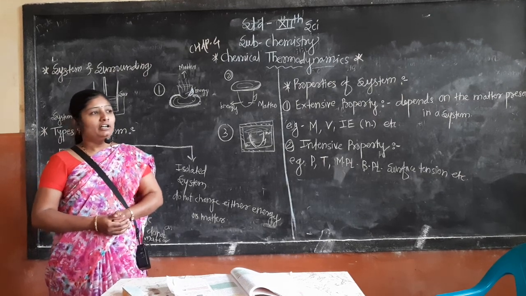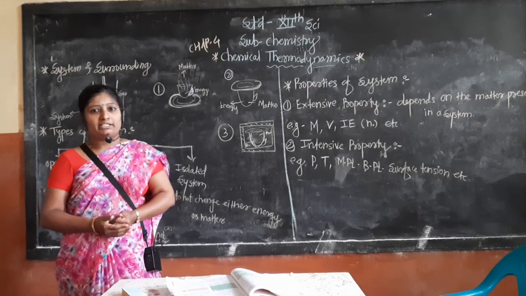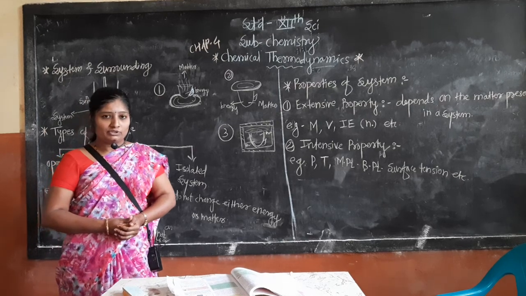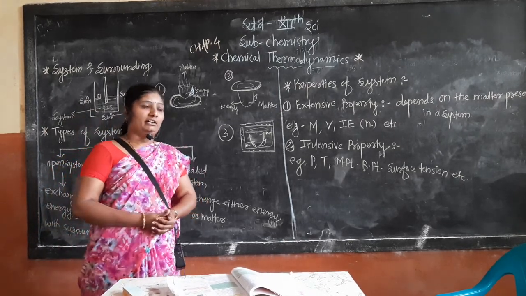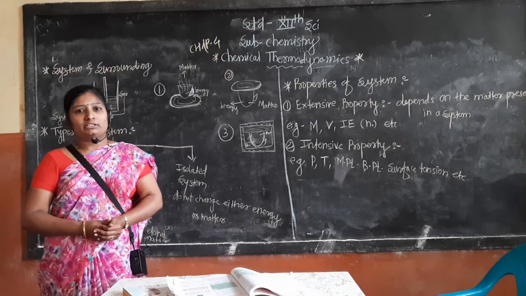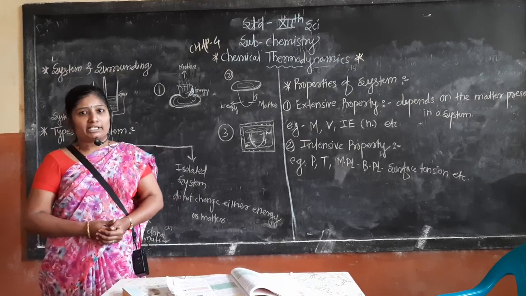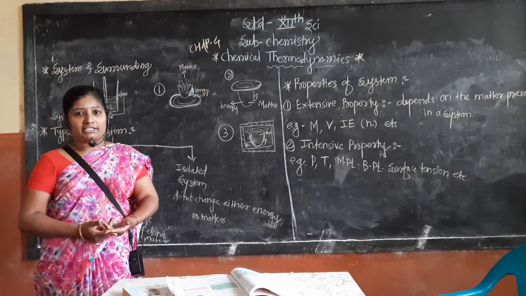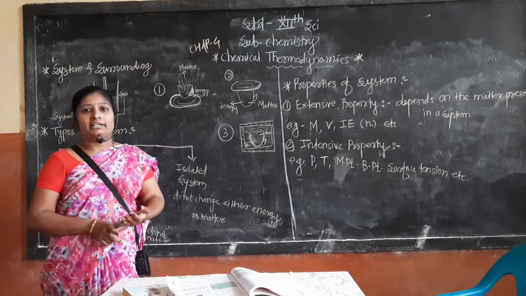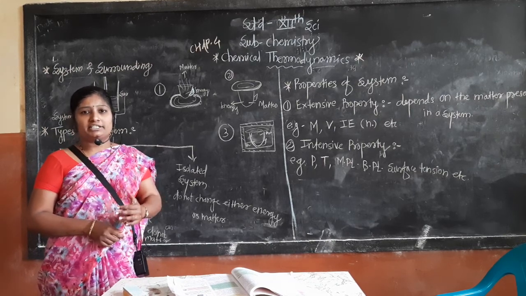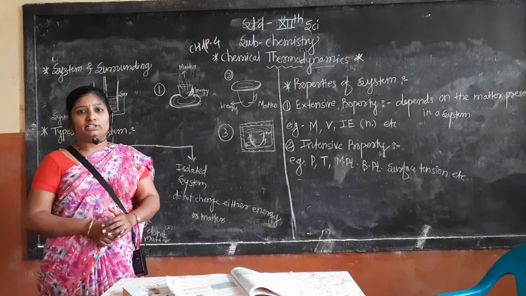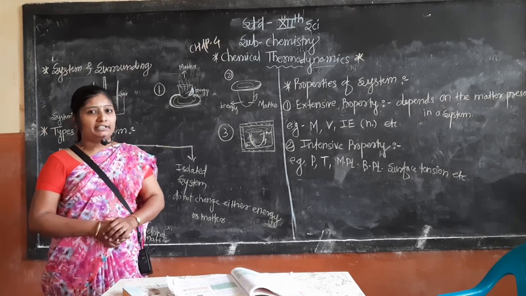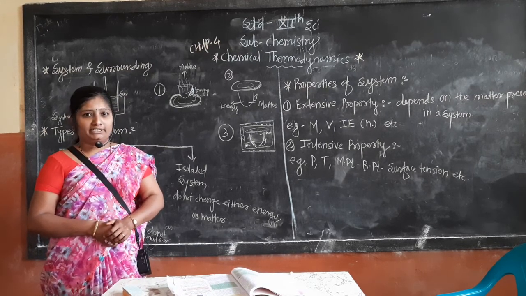So guys, can you recall what is energy or the different forms of energy? Energy means the capacity of doing work. Different forms of energy are chemical energy, kinetic energy, potential energy, electrical energy, nuclear energy, etc. This was already studied in 11th standard.